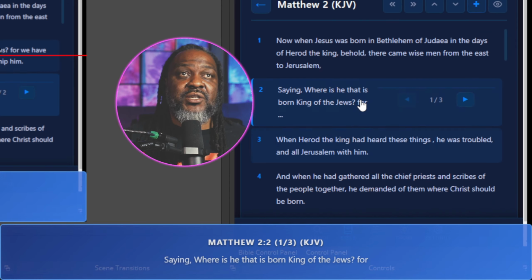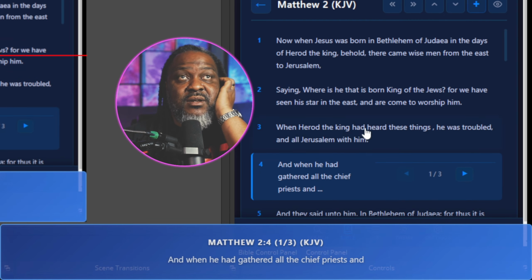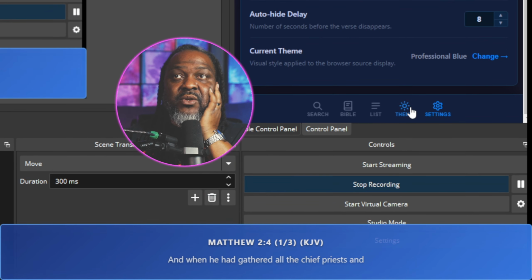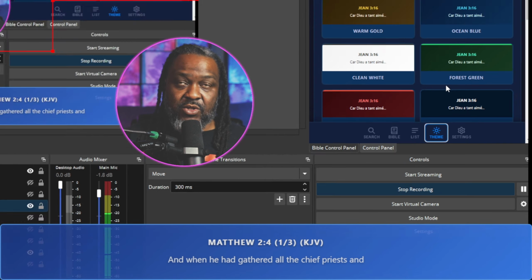And then as I change it, it changes automatically. And I'm going to change the theme back to the darker color. If I go down here to theme right here, let me zoom out.